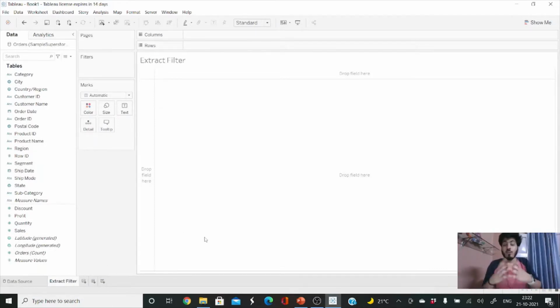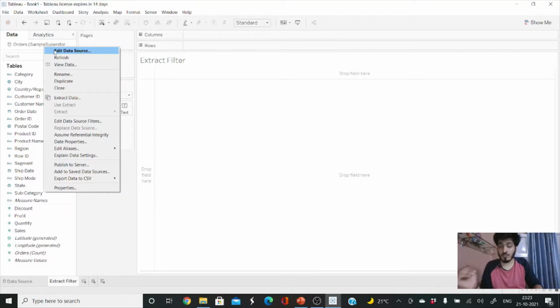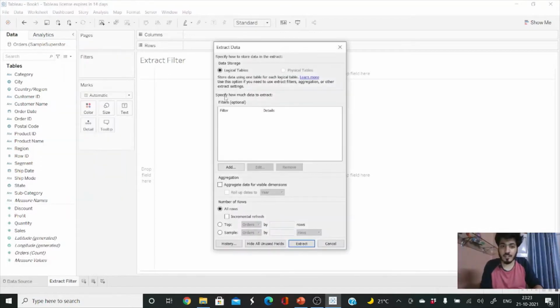In order to apply an extract filter, you can see the data source that has been connected here. We want an extract from our data source, right? So we can right click on our original database, and we can see the option Extract Data. Let me click on that. You can see a menu will appear like this. It shows an option for how much data you want to extract, if you want to aggregate it, or if you want a certain number of rows from the data set, like the top 10 rows, or you want to sample it by your preference. You can do that.